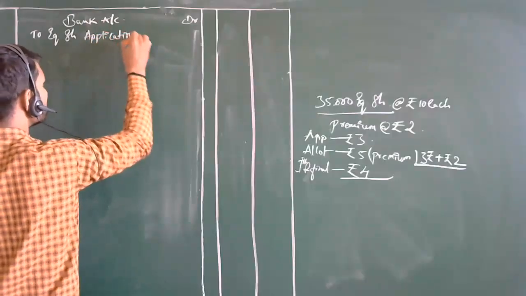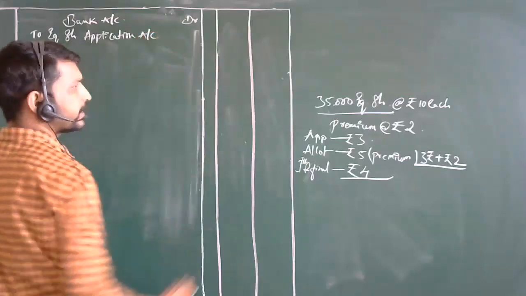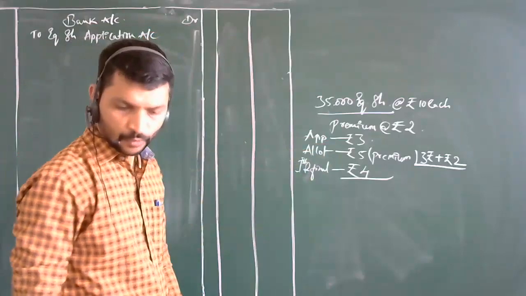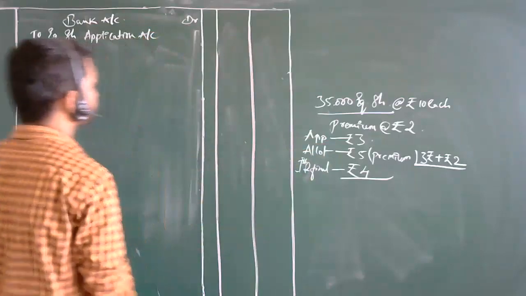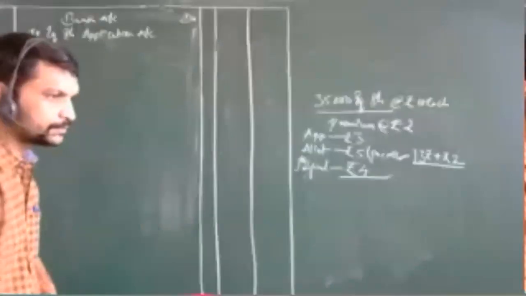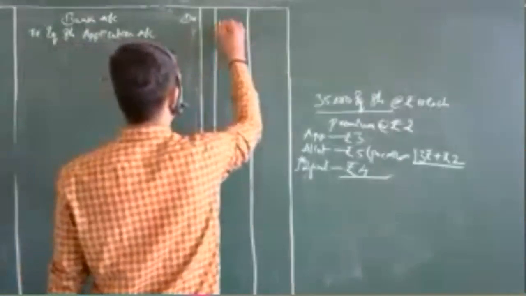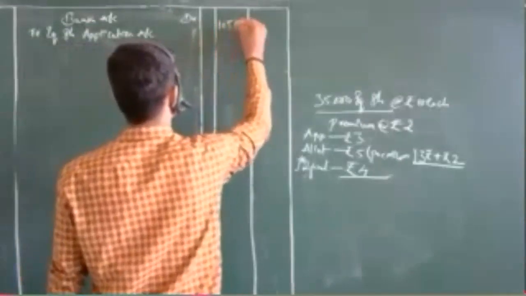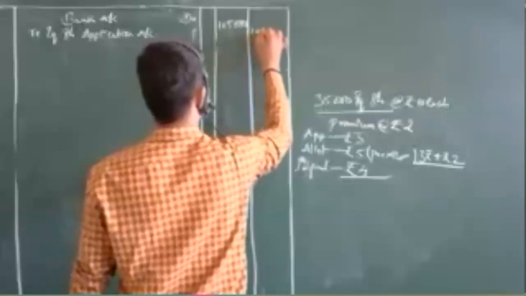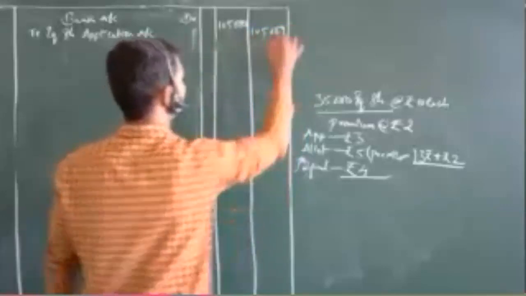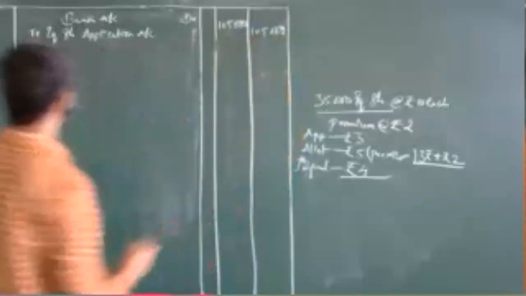Check it out, what is the amount over here? 35,000 into 3. What will be the amount? It is like 1,05,000. 1,05,000 is the amount for this. Okay, that is the amount.